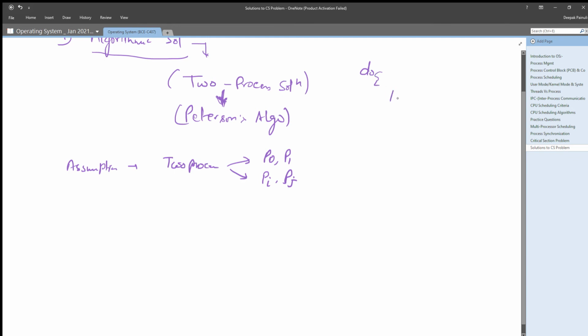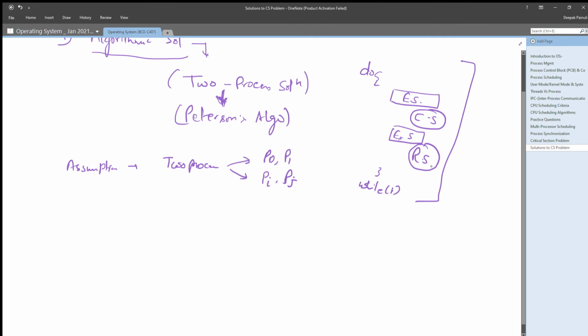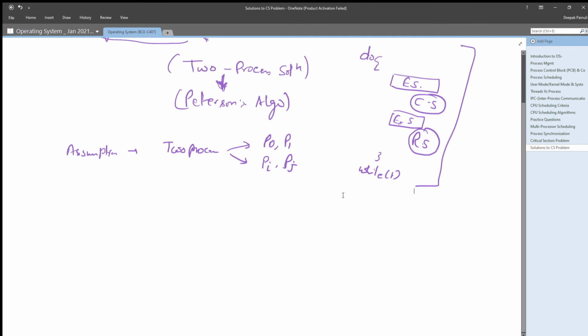First there will be the entry section, then after that the critical section, after that the exit section, after that the remainder section, while 1. This is the general architecture we will follow for the solutions given, right? So the first solution given by Peterson, or the two process solution, is like that.